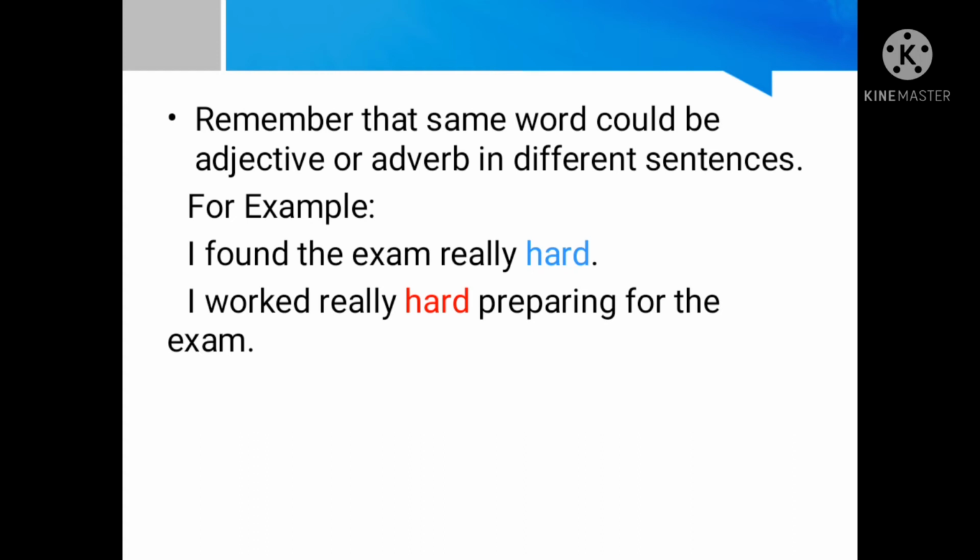Now in the first sentence, the word hard is actually an adjective because it is telling about a noun. In the second sentence, I worked really hard preparing for the exam. Now here hard is an adverb because it is describing how I worked.